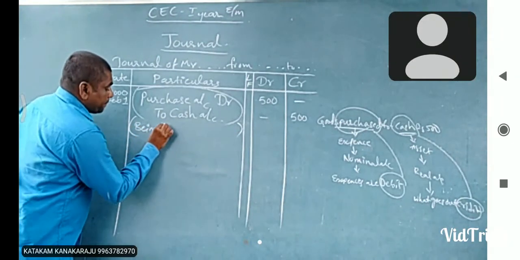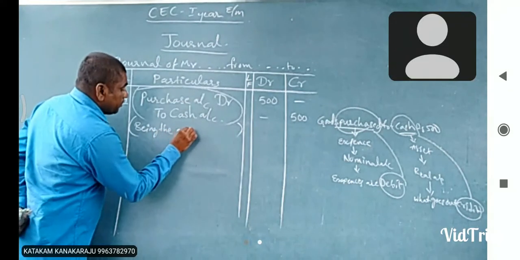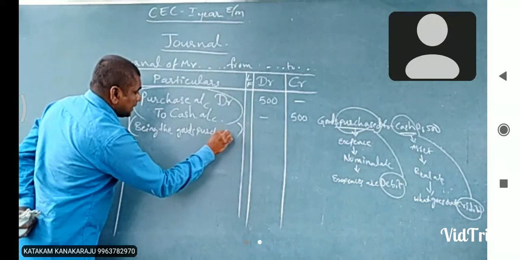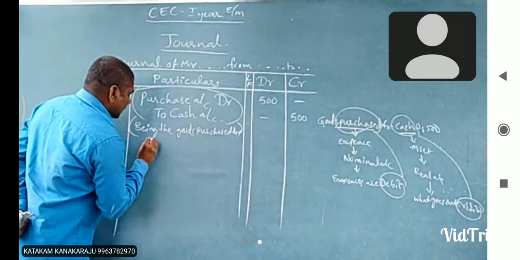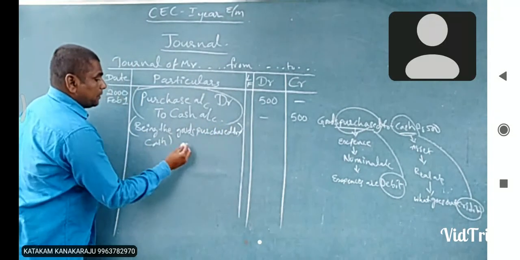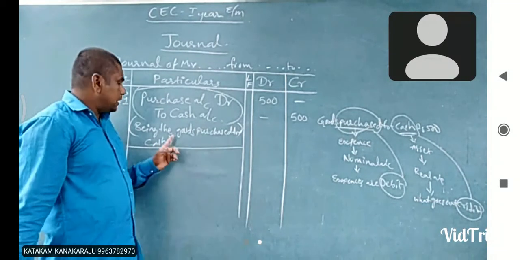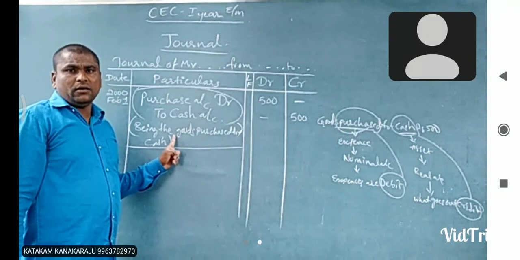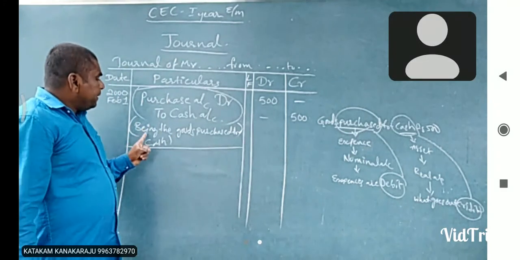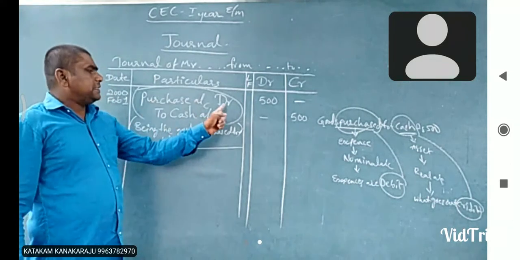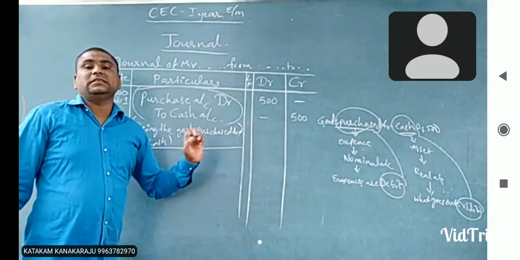Now I choose here: being the goods purchased for cash. This is the explanation. This is the narration. Okay. See here, being the goods purchased for cash. That's why purchase account is debited, cash account is credited.